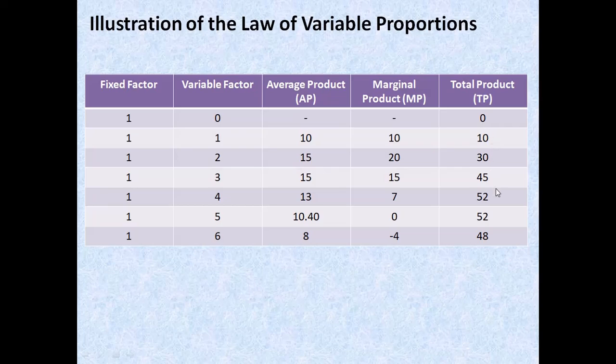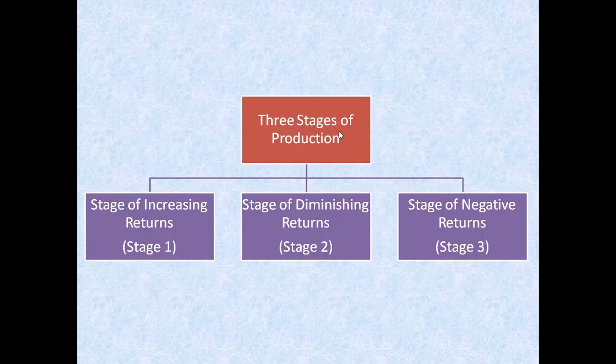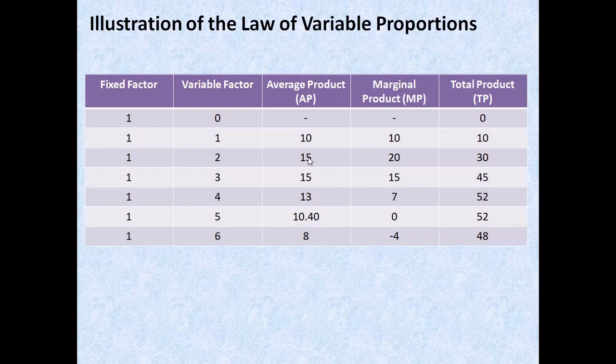Okay, again it will increase but at a decreasing rate, and MP will start to fall. And if you talk about AP, it will continue to increase. Okay, AP will increase and reach the maximum point. As we can see out here in this table, it has reached the maximum point. Okay, till 15.